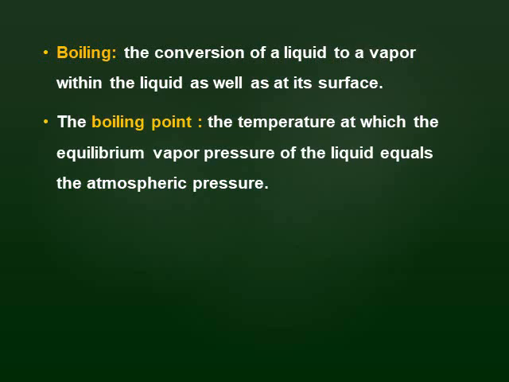And the boiling point is the temperature at which the equilibrium vapor pressure of a liquid equals atmospheric pressure. For example, the boiling point of water equals 100 degrees Celsius. It means the vapor pressure of water reaches the atmospheric pressure at 100 degrees Celsius.